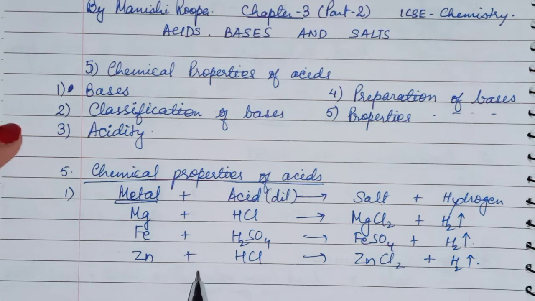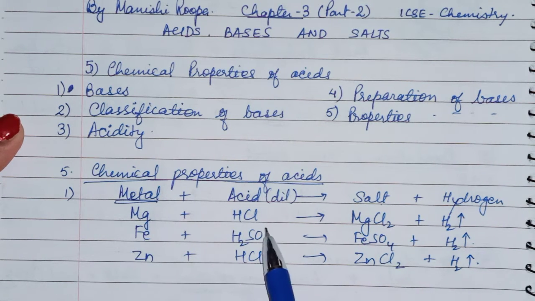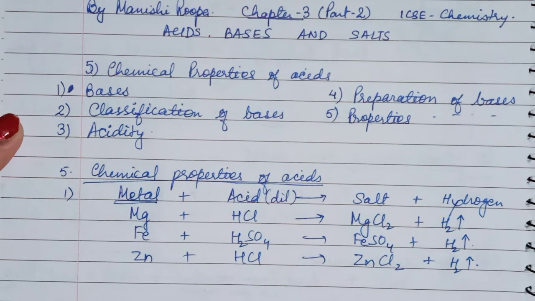One very important point is that not all metals will react with acid. Just now I said that metals react with acid, but not all acids. We are taking HCl and H2SO4 here. We cannot take HNO3 because it is a very strong oxidizing agent.